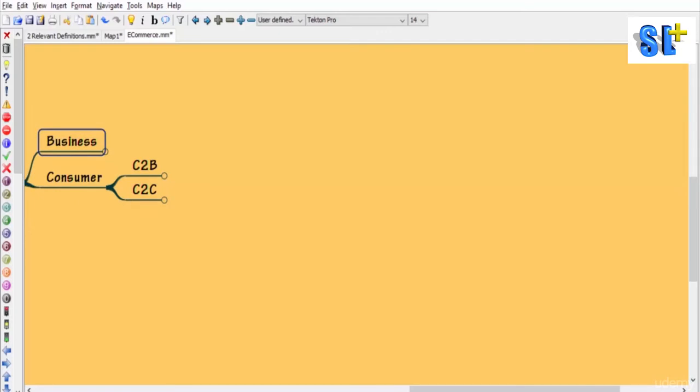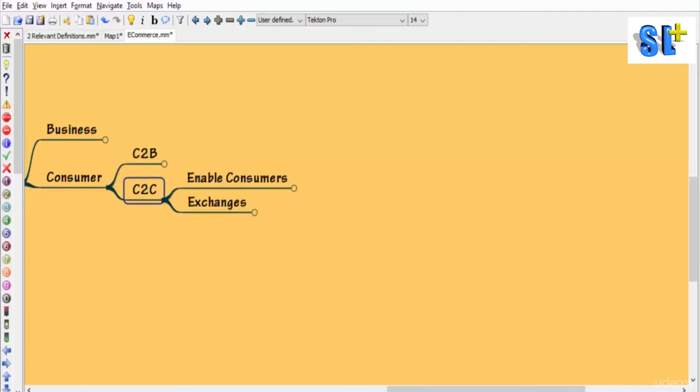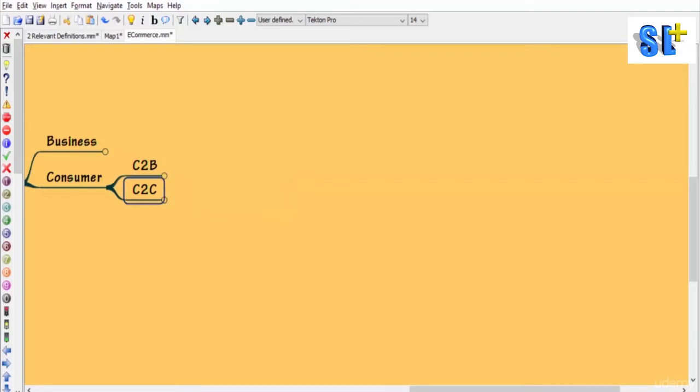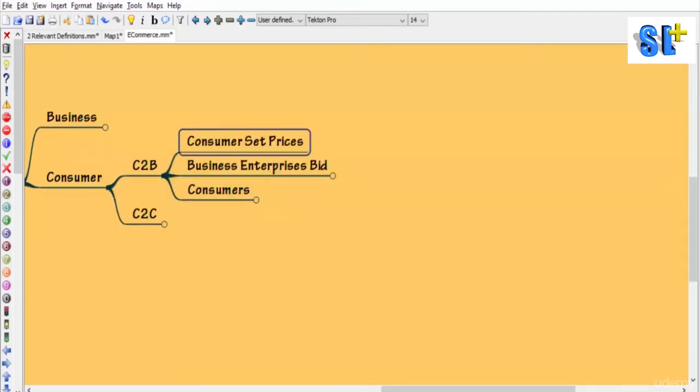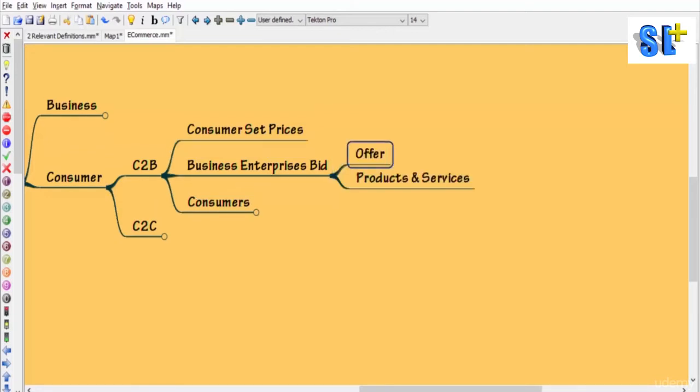Then we have sites on the basis of consumer, where we have C2B and C2C. Now what is the C2B? C2B sites are sites where the consumers are going to set prices, and business enterprises will bid to offer their products and services.